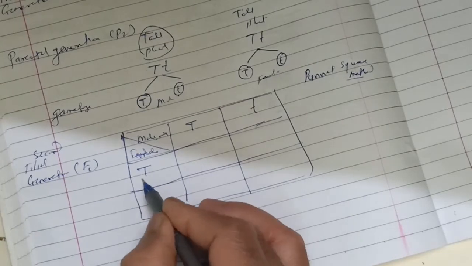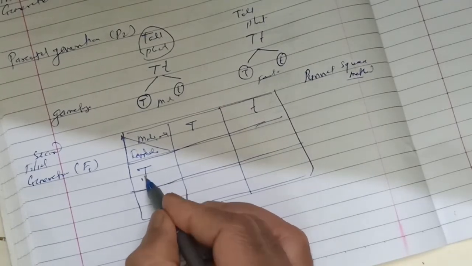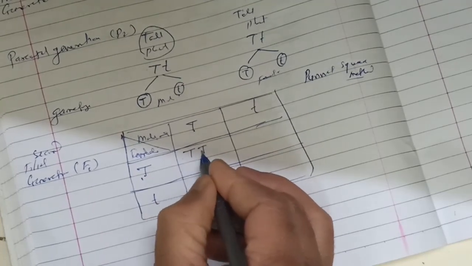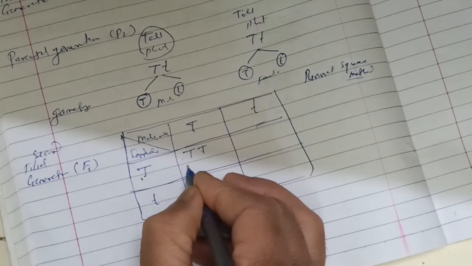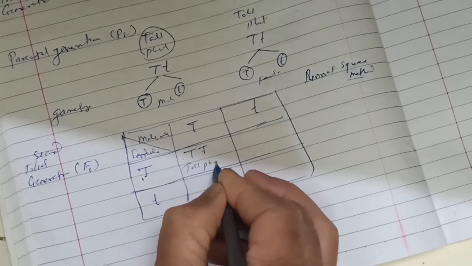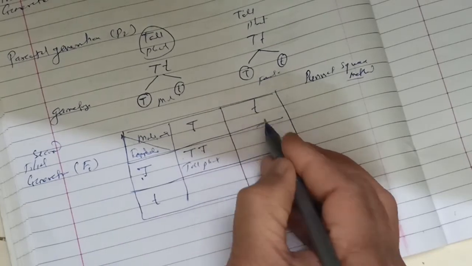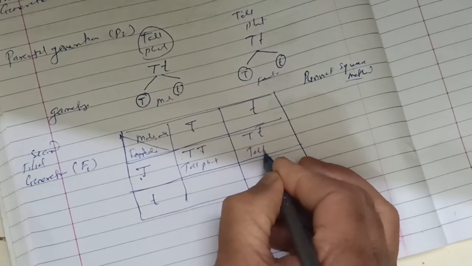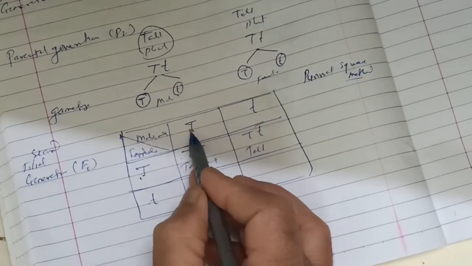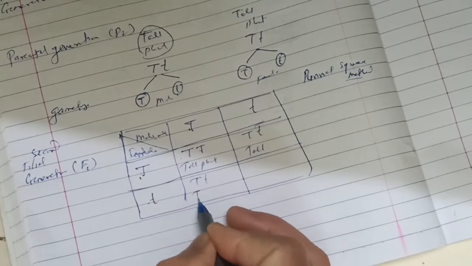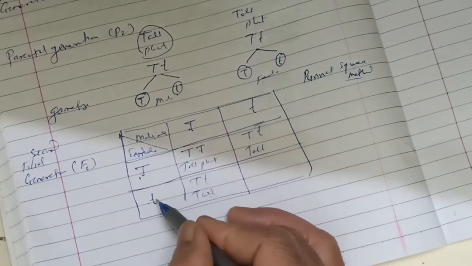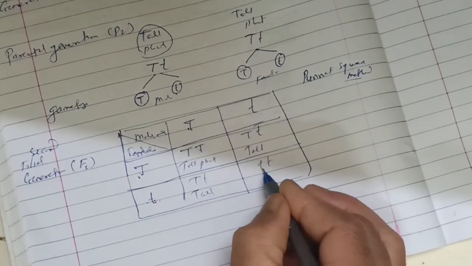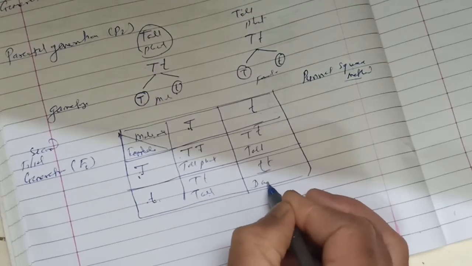Then he found that the female gamete fused with the male gamete gives capital T, capital T, which means a tall plant. Then this gamete fused with small t gives capital T, small t, which means this plant is also tall. Then this gamete fused with the male capital T forms capital T and small t, so it is also a tall plant. And then this gamete and this gamete fuse to form small tt. Here small tt means this plant is dwarf.